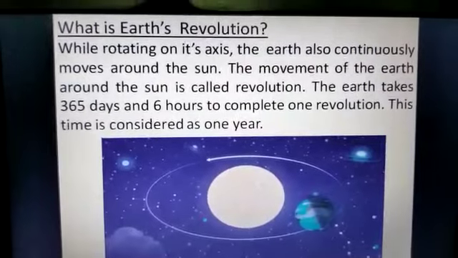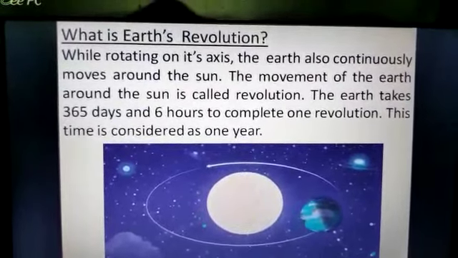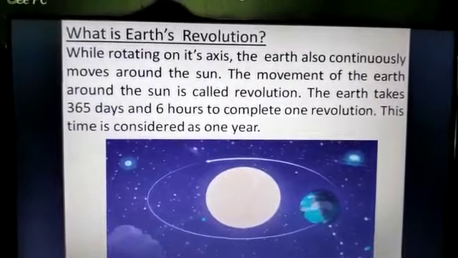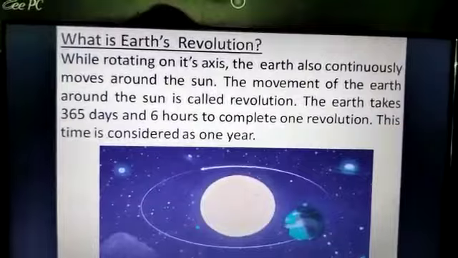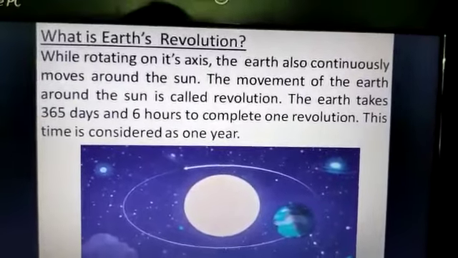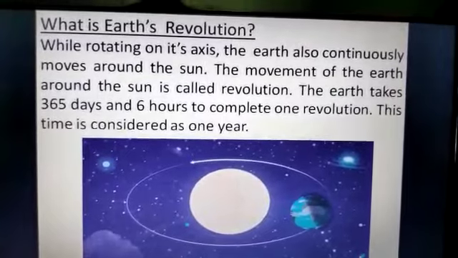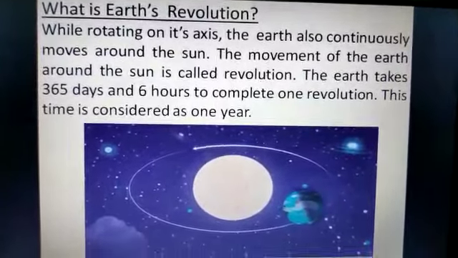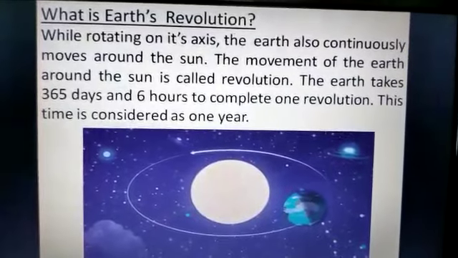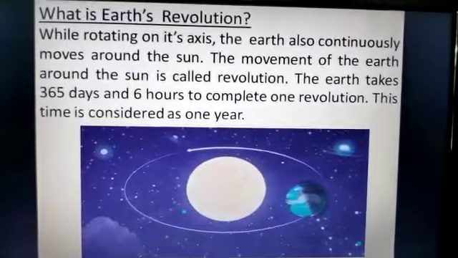So, the earth moves around the sun following an elliptic path that is called an orbit. The earth's movement around the sun is called revolution. The earth takes 365 days and 6 hours to complete one revolution. What is called revolution is now clear to you.